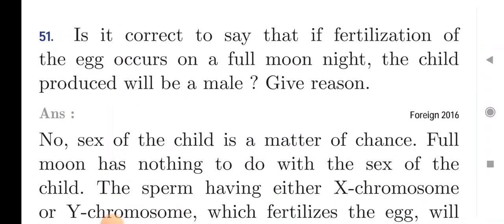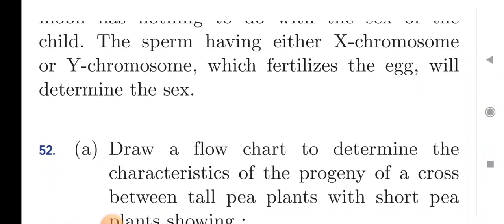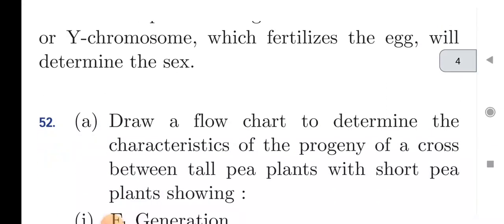Next question: is it correct to say that if fertilization of the egg occurs in full moonlight, the child produced will be a male? Give reason. This is an incorrect statement. Sex of the child is a matter of chance. Full moon has nothing to do with the sex of the child. The sperm having either X chromosome or Y chromosome which fertilizes the egg will determine the sex.